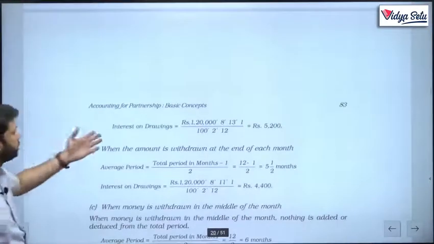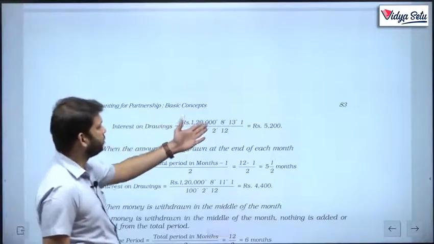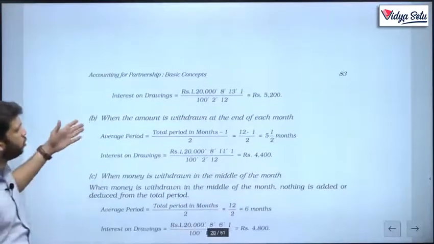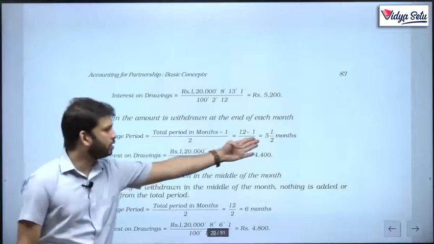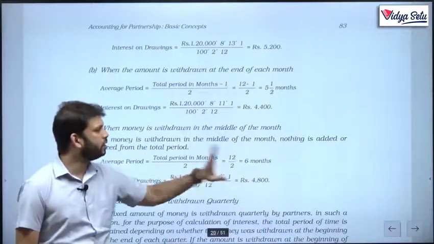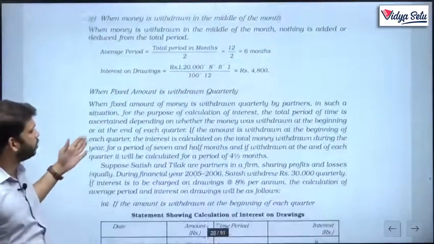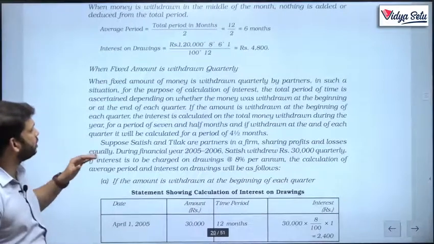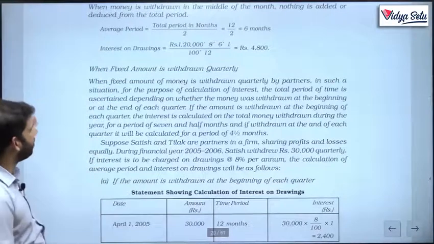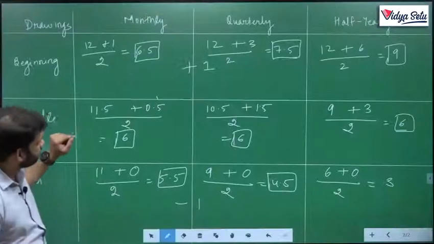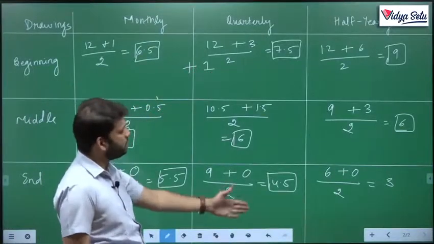So interest on drawings is total drawings multiplied by the rate multiplied by the amount. When the drawings are at the end of each month, 5.5 months. When the drawings are in the middle, I told you, 6 months. Now when the drawings are made quarterly, then 7.5 and 4.5.